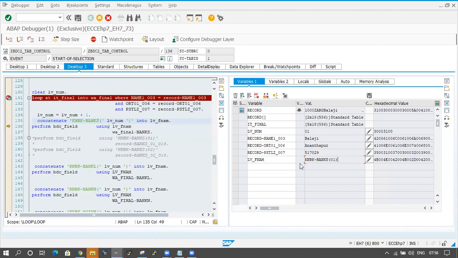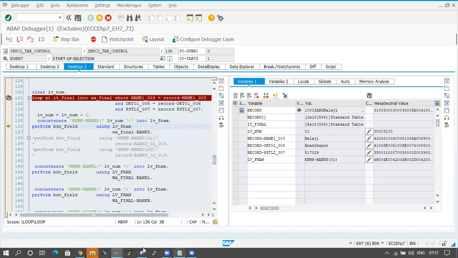It is the same thing, but I am taking the concatenating and using that variable here, LV underscore F name, the field name. So I can use this in place of the hard coding, and the value is where I have to take.